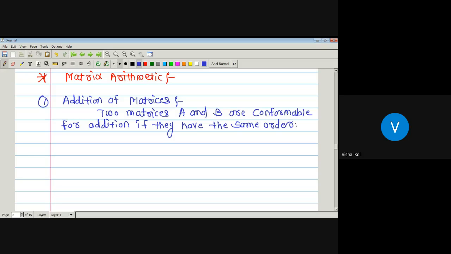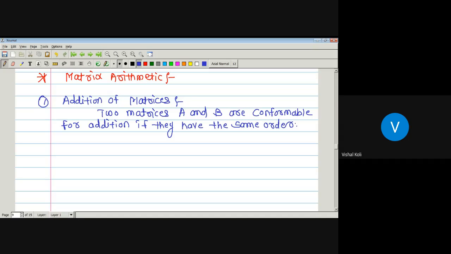So if we have to take the addition of two matrices, first we have to see the order of the two matrices. If the order of these two matrices is the same, then only the addition of these two matrices is possible. Otherwise, it is not possible.